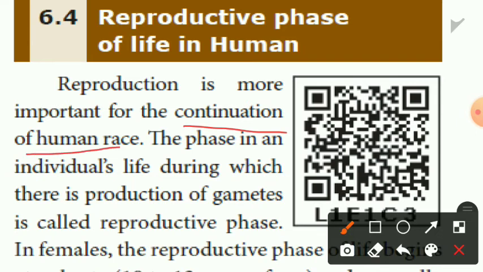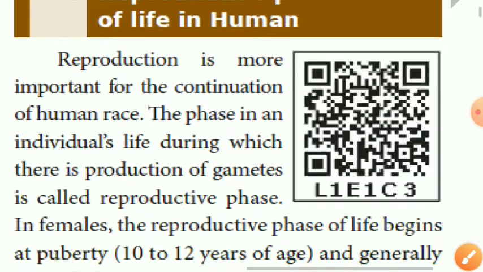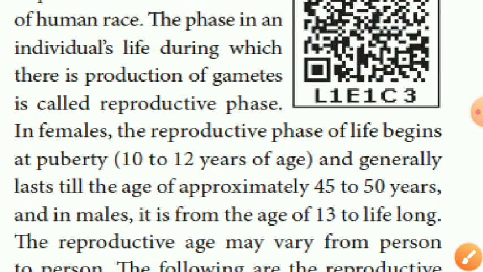The phase in an individual's life during which there is production of gametes is called the reproductive phase. In females, the reproductive phase of life begins at puberty. Which time begins?